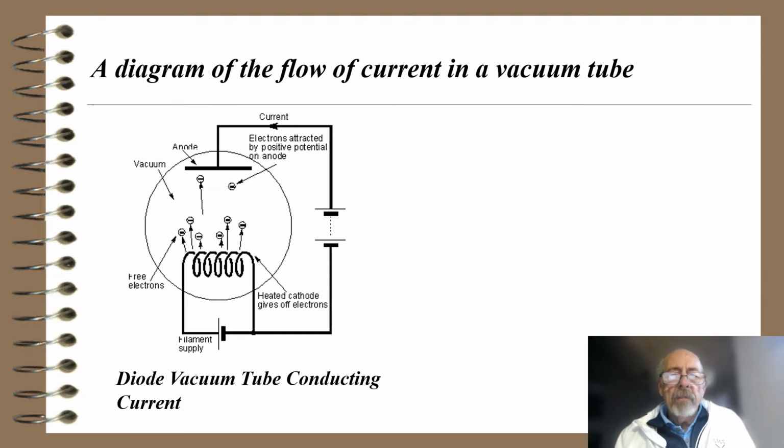So here's a diagram of a flow of current in a vacuum tube. And this is a diode vacuum tube. So it shows the heated cathode, gives off electrons. They are able, because of the heat, to take off into the vacuum that's in the glass enclosure. There's a thing called an anode, and there's a big battery with positive voltage attached to the anode. What happens? That positive voltage attracts the electrons. They go through the space between, the vacuum between the anode and the cathode, and a current flows.